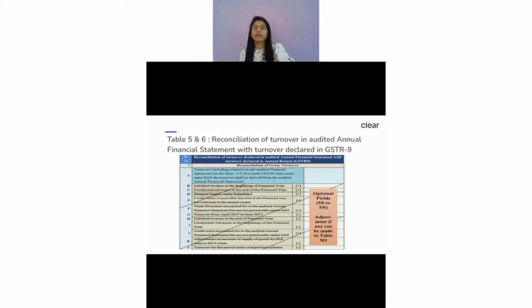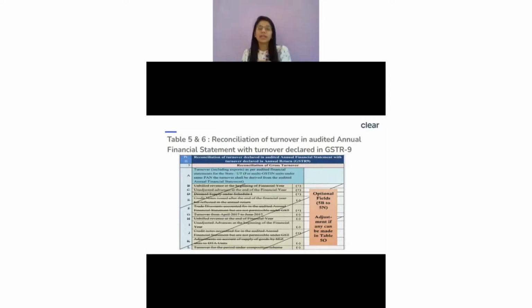So there would be a difference between these two, and the reason for the difference is the valuation, because the valuation on which I have to charge GST as per the GST Act was different as compared to the revenue which I have to recognize or show in my financial statement. So here also you may see such differences, and we have to report them here because this is a genuine thing.